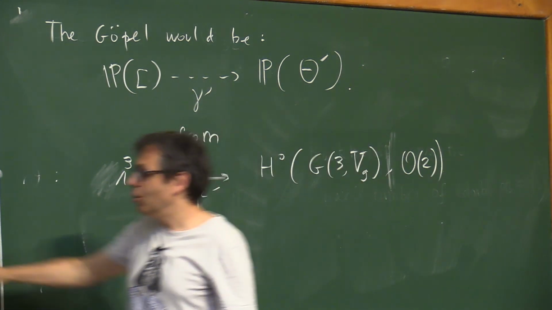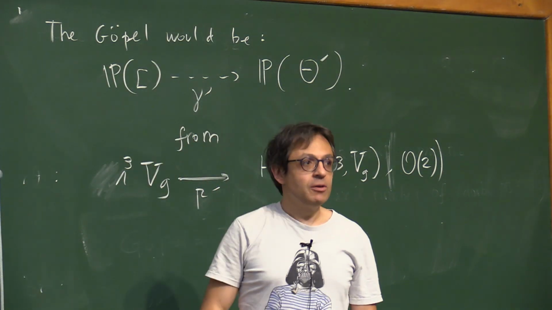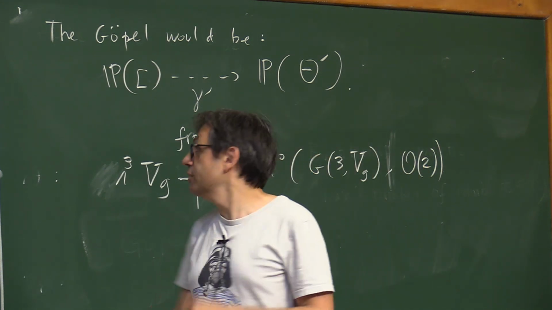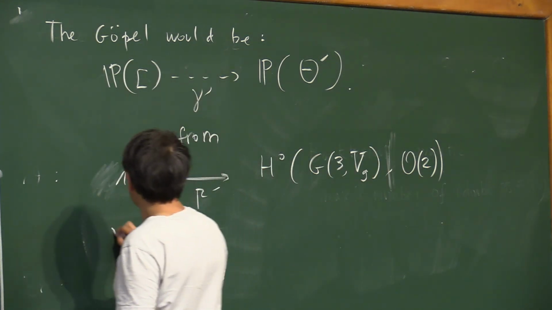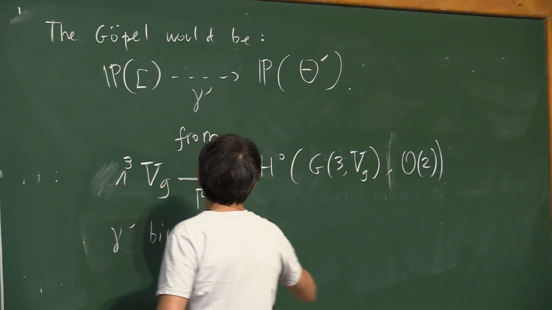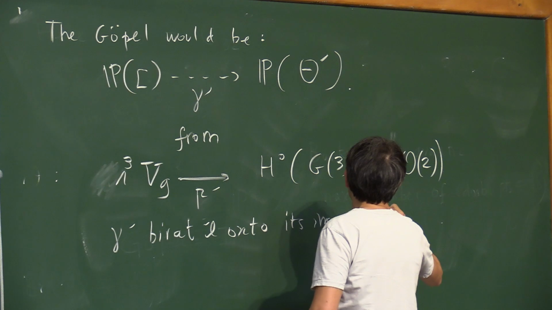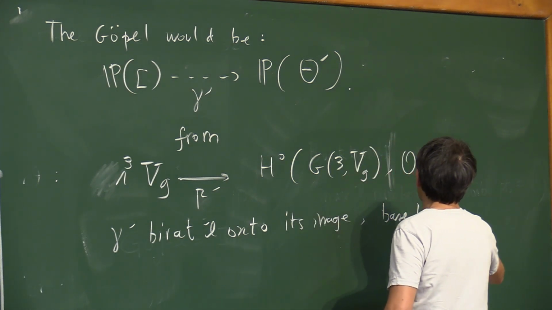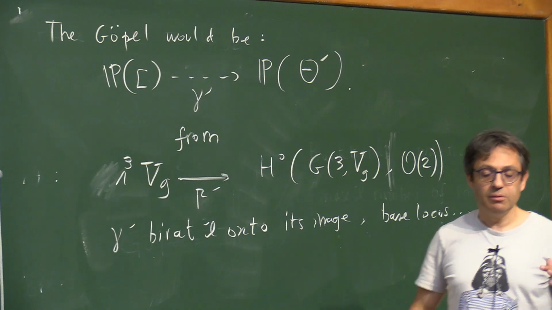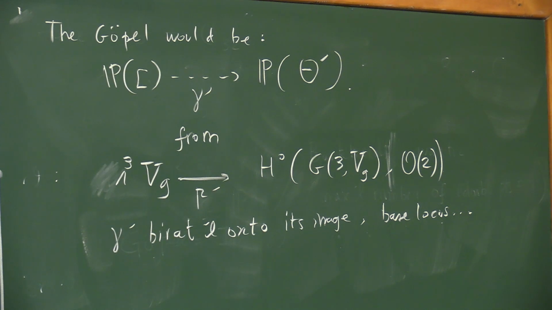We only know that the Coble has a modular interpretation, and we still don't know what the GOPL exactly is. We know something. We know the gamma prime is birational onto its image. We know something about the base locus, but we don't know yet what the singular locus of the image is, and so on and so on. So that's the part of the project which is still in progress.